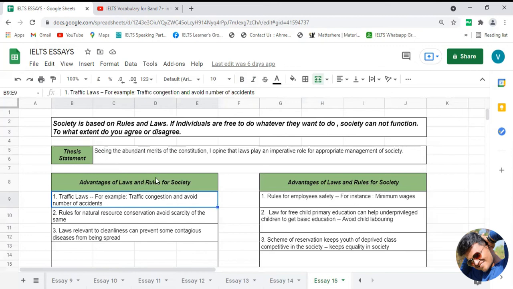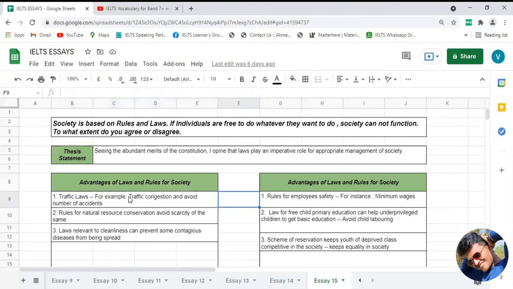Here I have given one example: if people follow the traffic rules, then it will decrease traffic congestion, right? If traffic congestion decreases, then it will decrease the number of accidents, right? And in that way, the implementation of traffic rules and regulations will become helpful and advantageous for society. That's why without this kind of laws, society cannot run properly, right? So I have mentioned one advantage of traffic rules and regulations to run society properly.